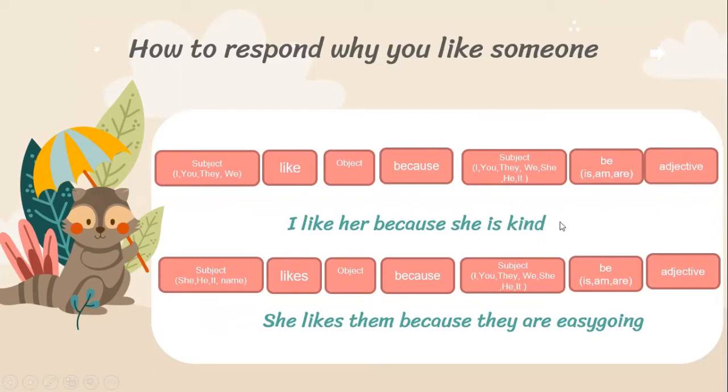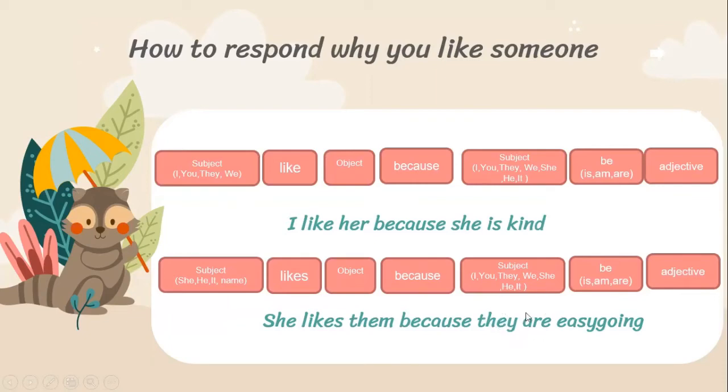If the subject is she, he, it, or someone's name, after the subject you need to put likes. After likes you need to put the object, and then because, and then the subject based on the object. If the object is them, the subject here could be they.